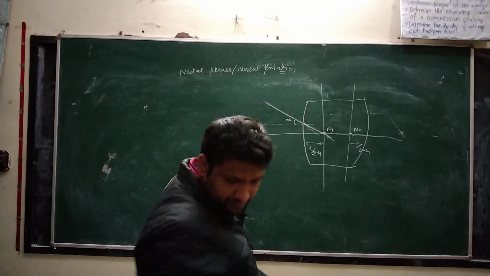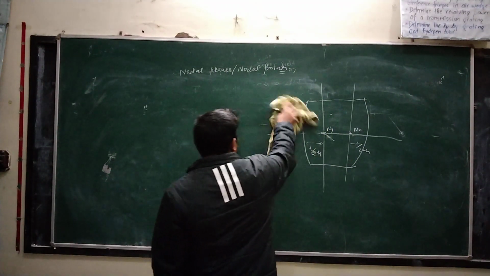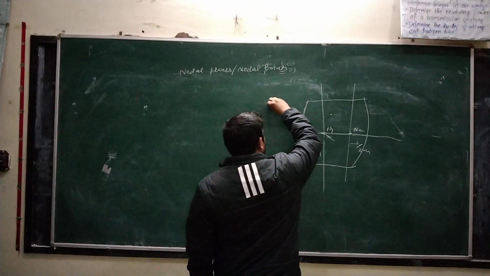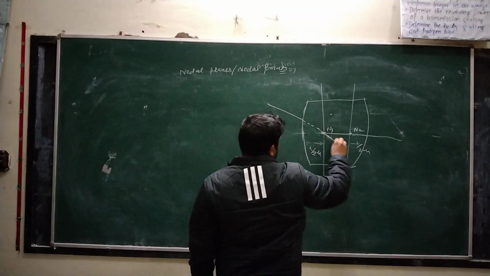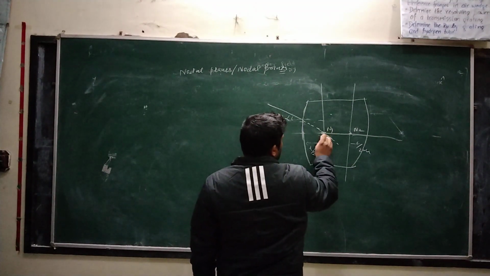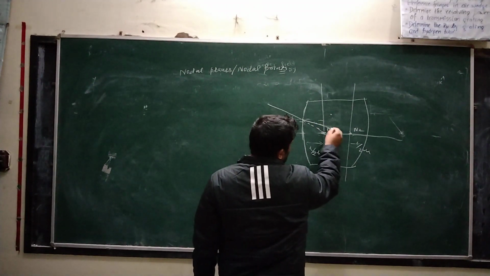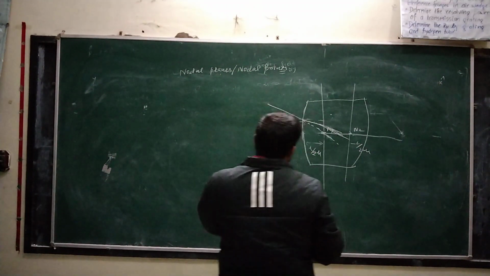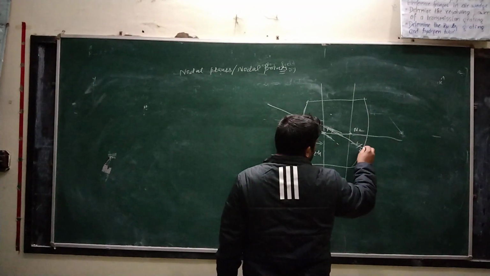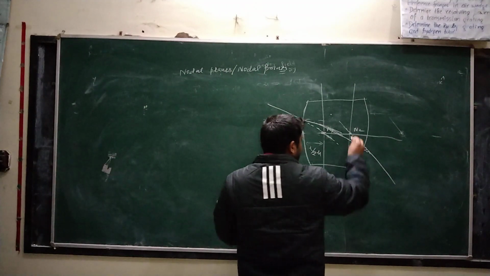This appears to be, this will be n1. It enters at angle alpha, and that is deviated from this point and this appears to be coming from this point.